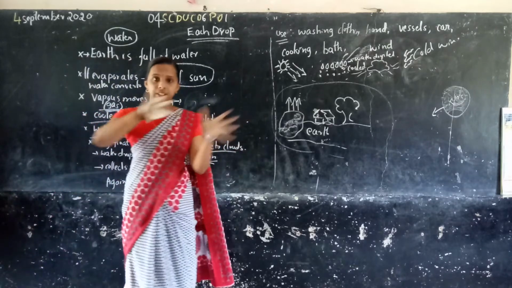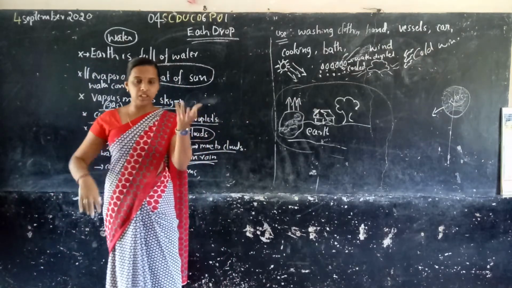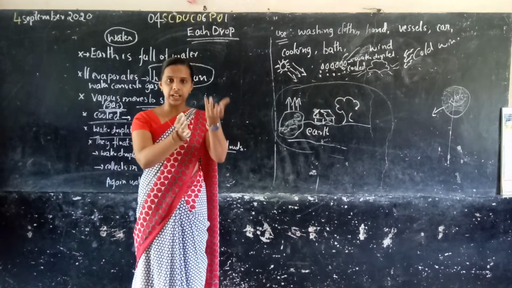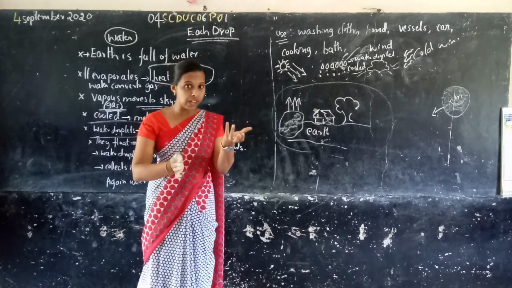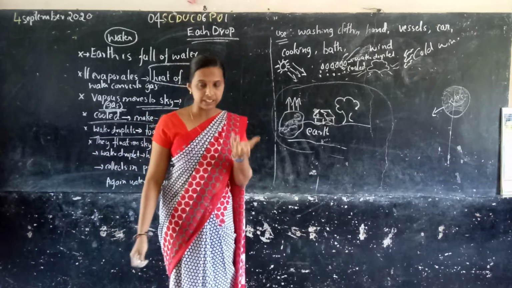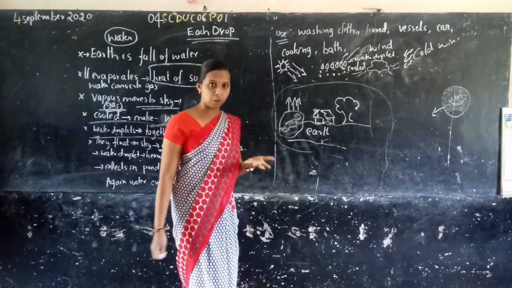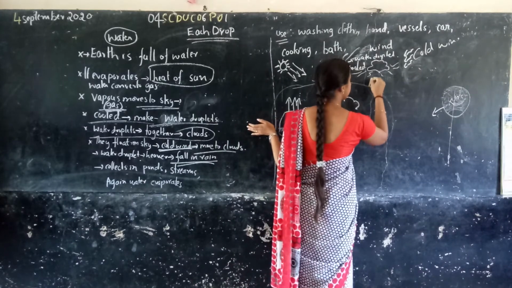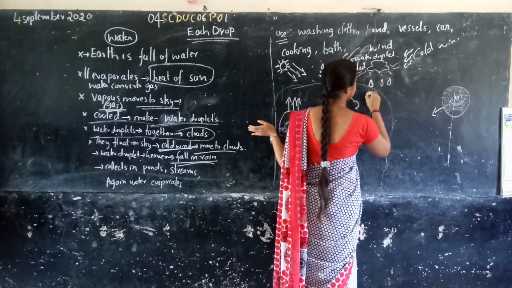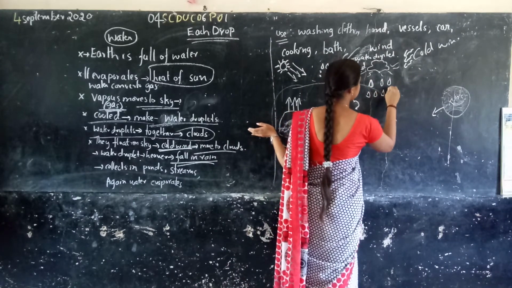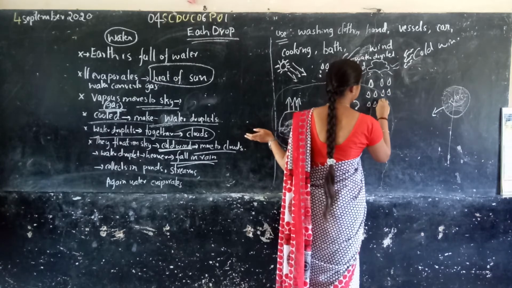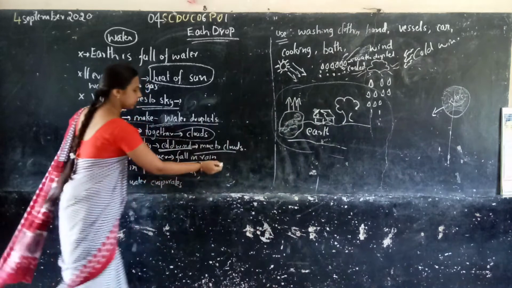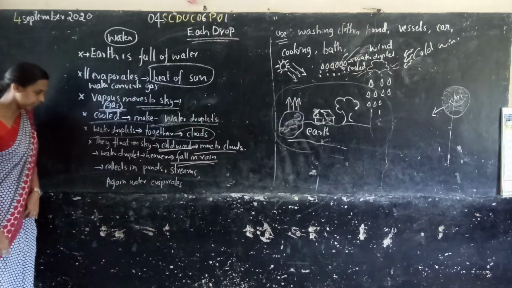So when cold wind comes to the cloud, the cloud contains water droplets, right? These water droplets are very heavy. Then it falls down as rain. So these fall down as rain on earth. Where did it fall down? It fell down on the earth.